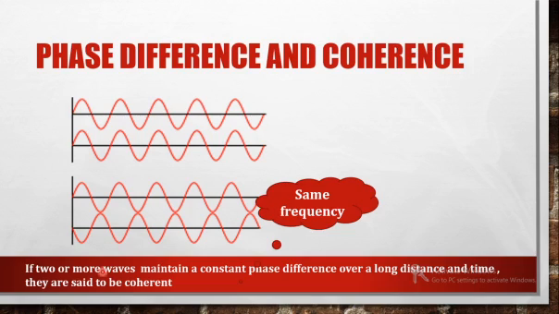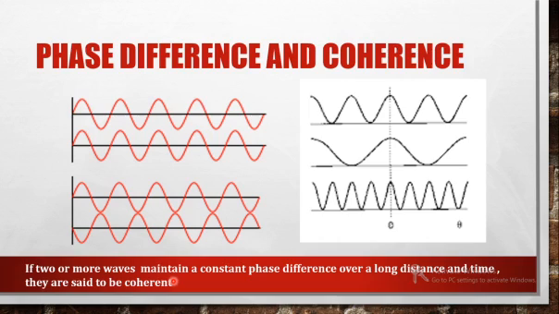If any two or more waves maintain a constant phase difference, then those waves are said to be coherent. Between any two waves, you can have any amount of phase difference. It need not be in phase, it need not be out of phase. It can be 45 degrees, it can be 90 degrees, it can be 270, whatever the phase difference, it has to be maintained throughout the motion. Then it is called coherent.